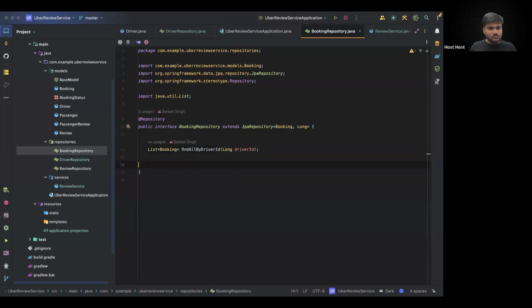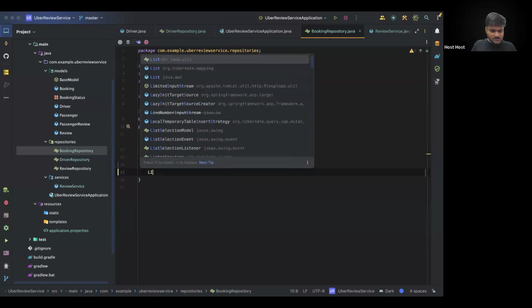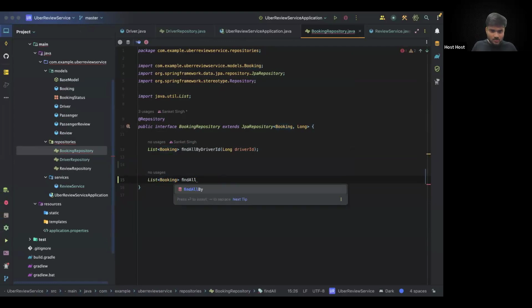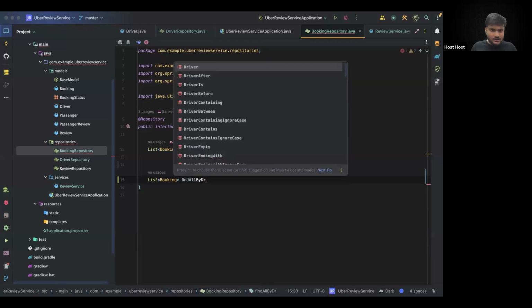Now, what you can actually do here is maybe write a custom query like list of booking, find all by driver ID. This is not bookings, this is booking.